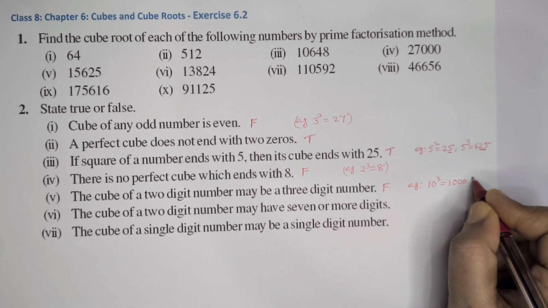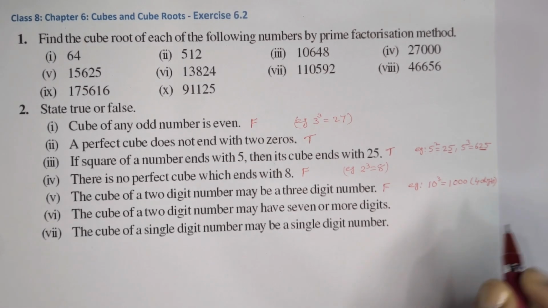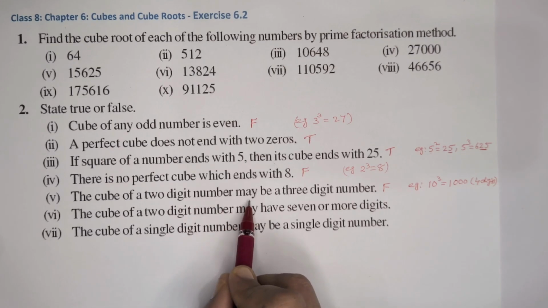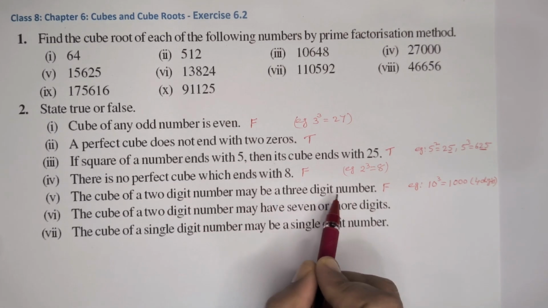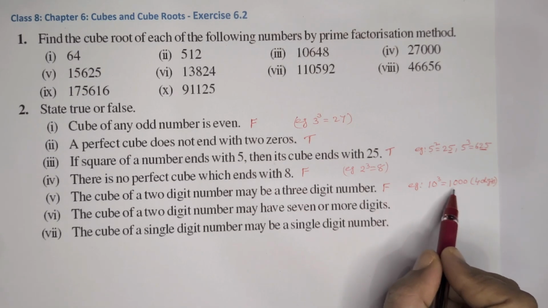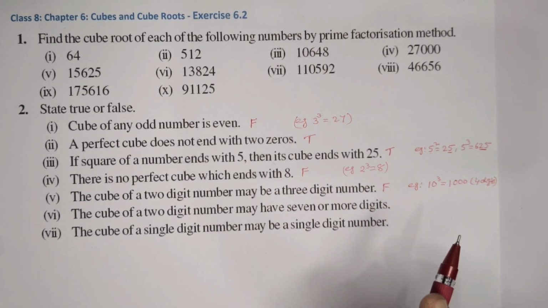Here 4 digits are there. Here it's given the cube of a 2-digit number may be a 3-digit number. The smallest 2-digit number 10, its cube comes with 4 digits. So this statement is false.